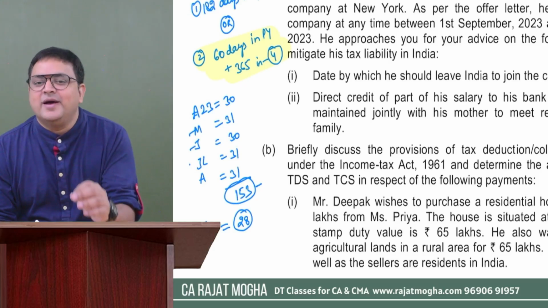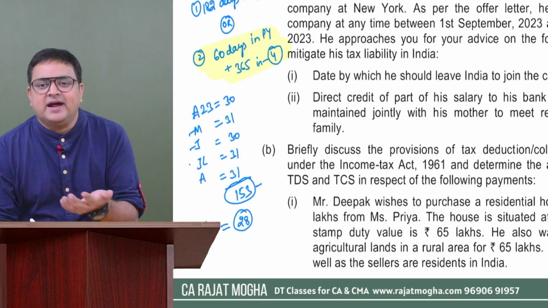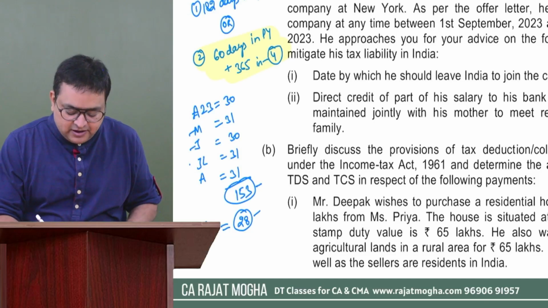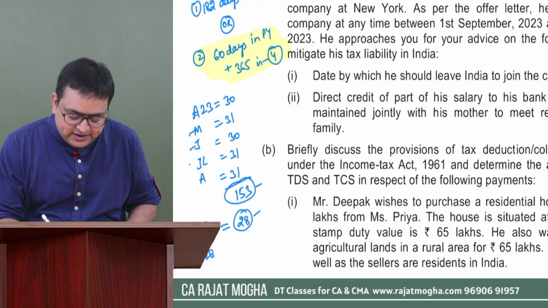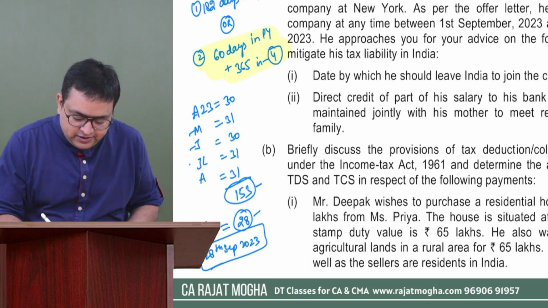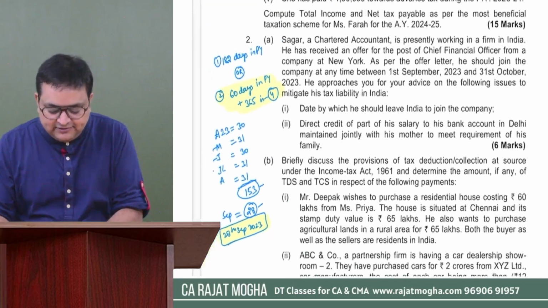Maximum we can afford 181 days. So I have done a simple calculation: I subtracted 153 from 181 and received 28. So I can say by 28th of September, please leave in order to reduce your tax liability. So 28th September is the correct answer over here.